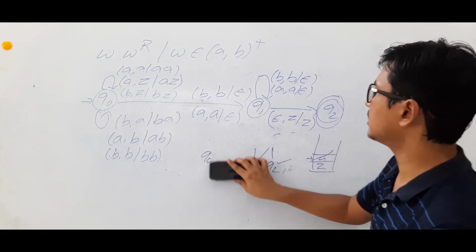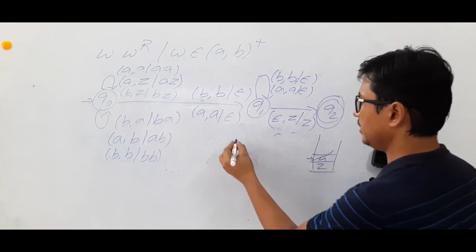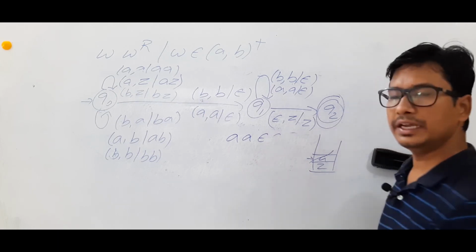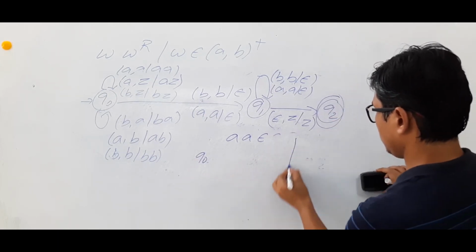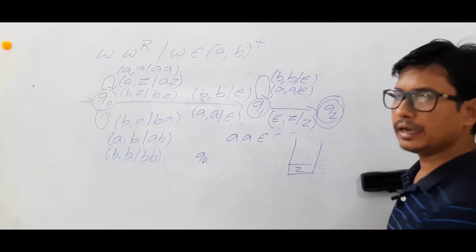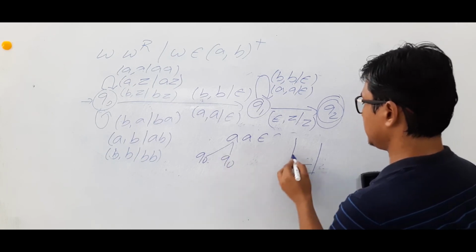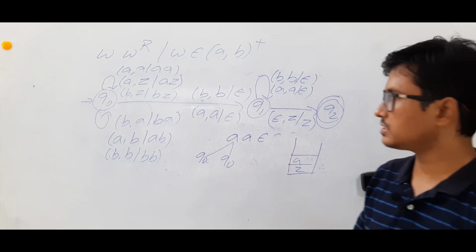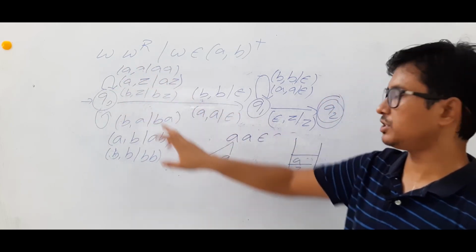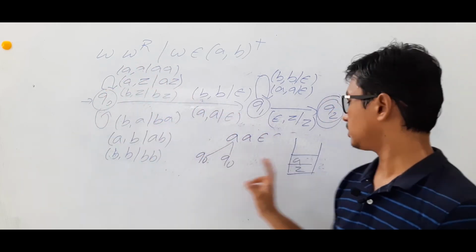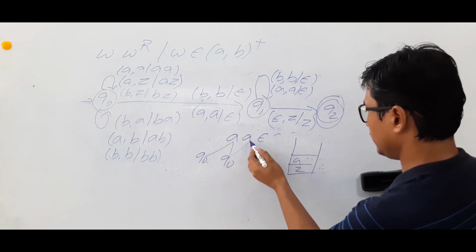Now let's take the same string, AA. Initially I am in Q0 and the top of the stack is Z. And I am pushing and keeping it as Q0 itself. Meaning, the input is A and the top of the stack is Z, I am pushing that A and I am keeping it in Q0. So I have pushed. Now from Q0 on A and A.